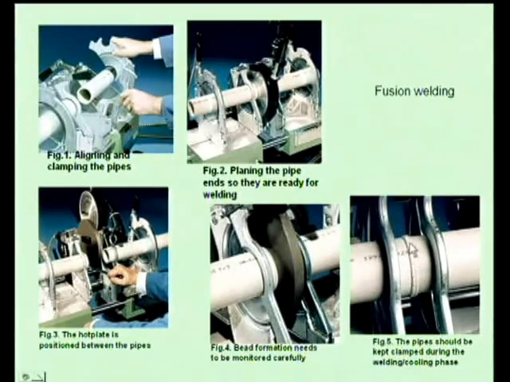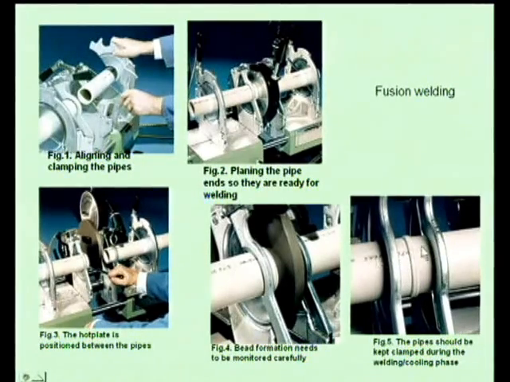we can find the joint, and you can see here this is the welding bead, it is called a bead. There was a clamping given so that the joint will not be moved until it cools. The pipe should not be moved, so it was clamped.